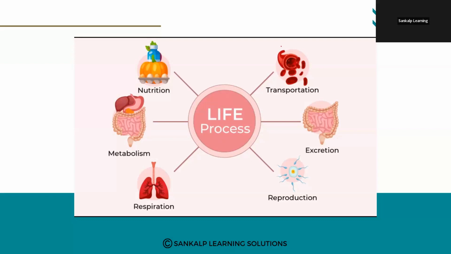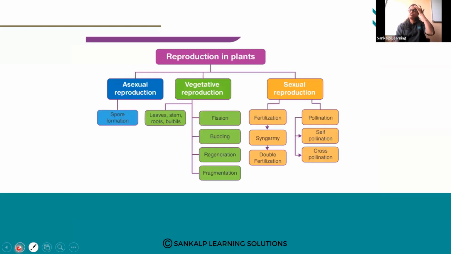Okay. Next, we have the sample flowchart of reproduction in plants. This is from the chapter How Do Organisms Reproduce, a concept in it: reproduction in plants. So you can note down this also. This is also a sample mind map. Note down this and let me know.